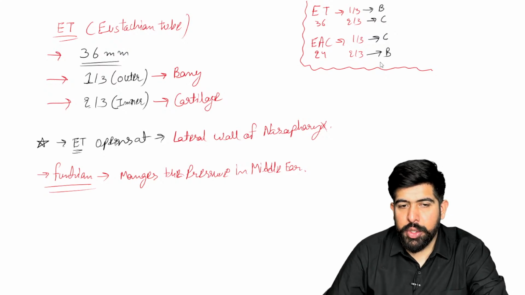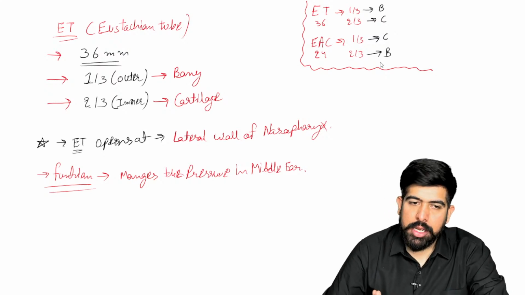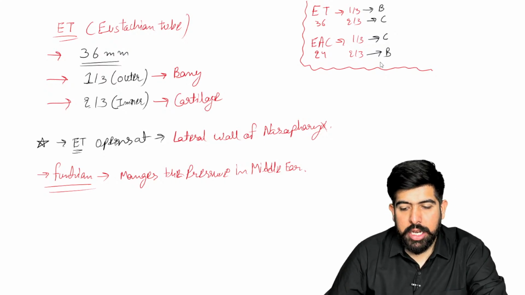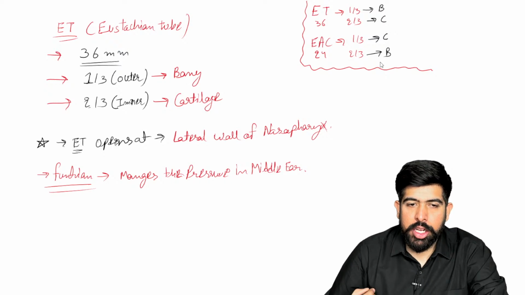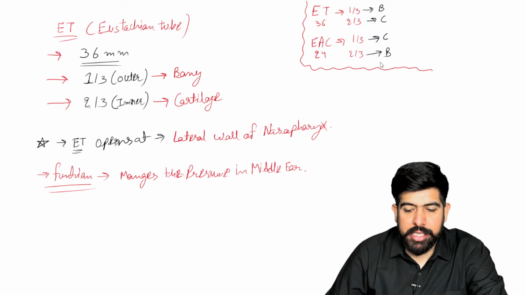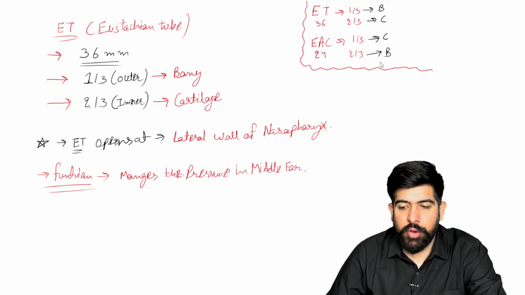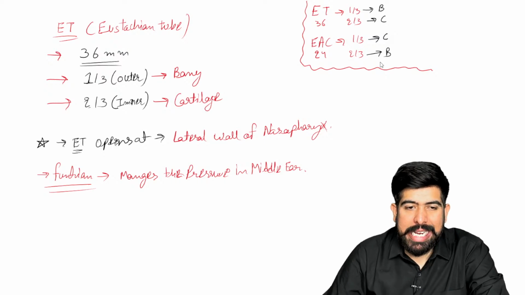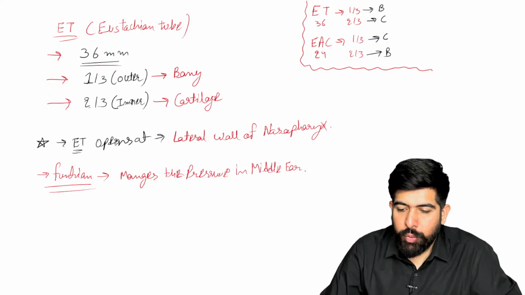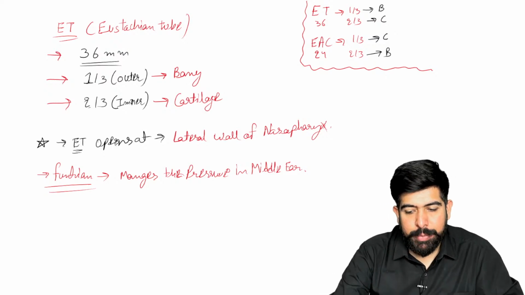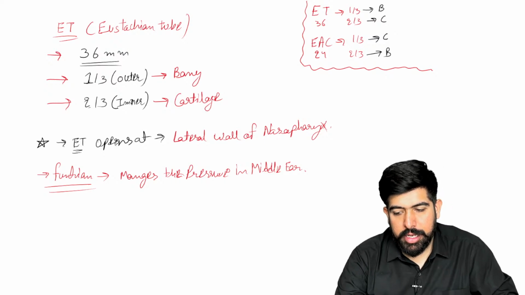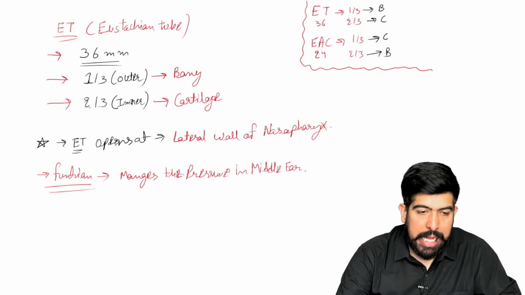That stapedius tube is 36. First, one third, write it down like one third, two third, and in the ESC also write down one third, two third. So please remember, your one third is the BC. In the BC is the stapedius tube, and the CB is for your EAC. So you will never ever forget it with this mnemonic. Is it clear to everyone? Should we move forward? Very good.